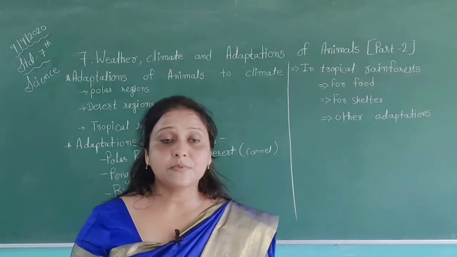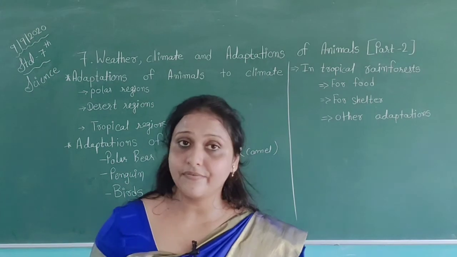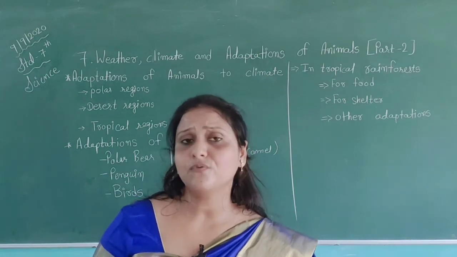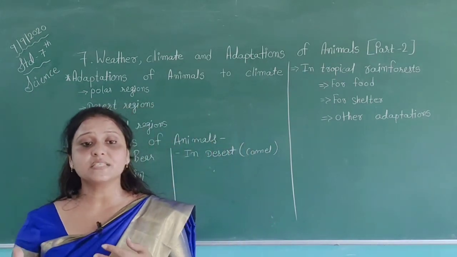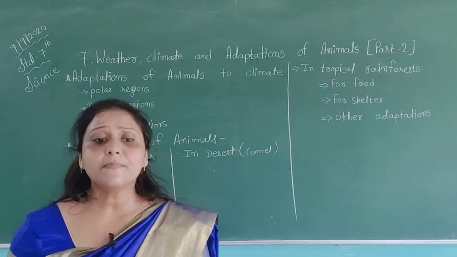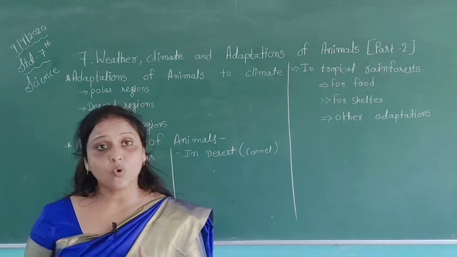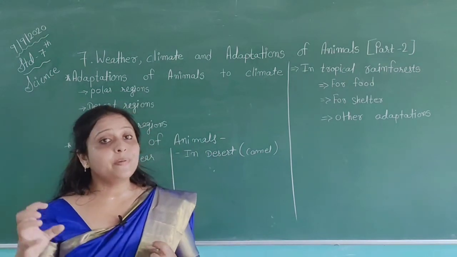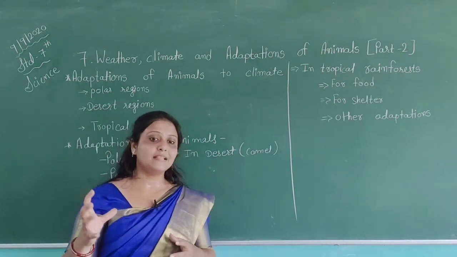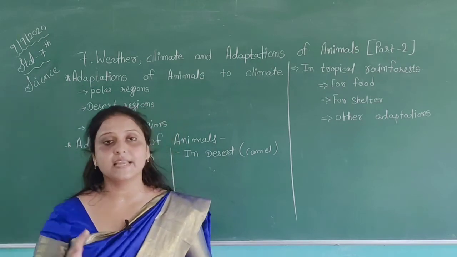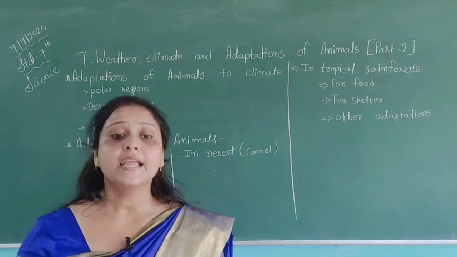Then other types of animals, for example, the elephant, have also some features, and using these features they can protect themselves. For example, it has a big trunk which is useful to them as a nose and also for picking their food. Using these features they can get their food easily.